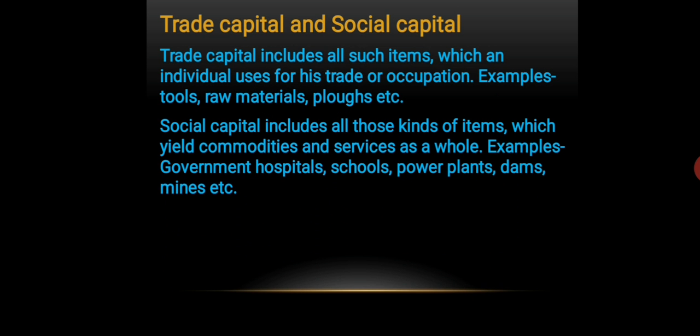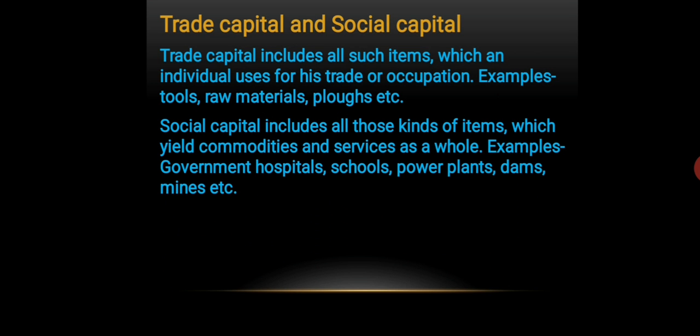On the other hand, we have social capital. Social capital includes all those kinds of items which yield commodities and services as a whole. For example, government hospitals, schools, power plants, dams, mines, etc. So all these are owned by the community, by the society. They are there because they help the whole society. They do not help only one person. So that capital which is there for the society or for a community at large is known as the social capital. So these were the different types of capital.